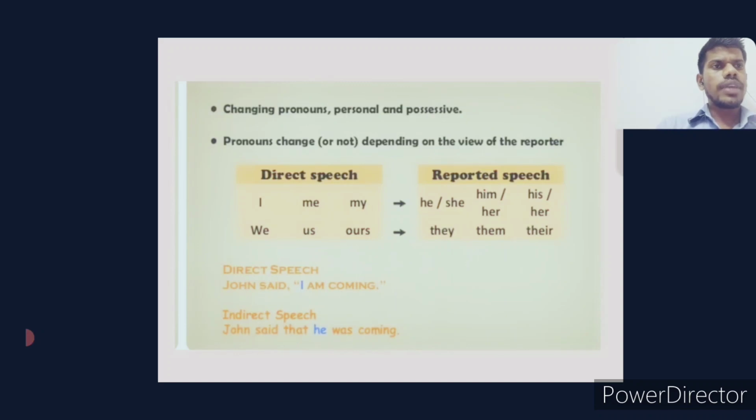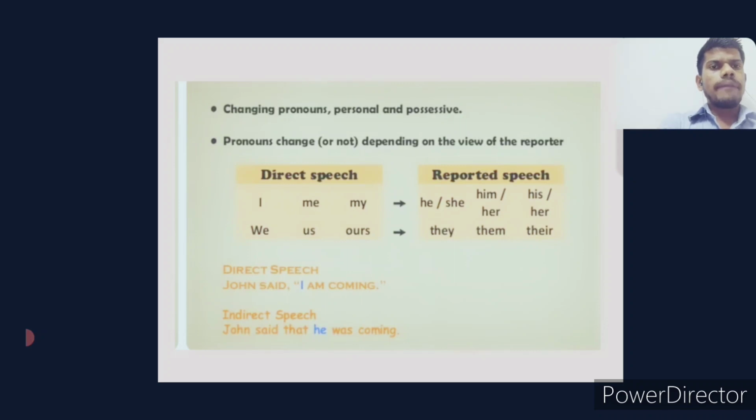These are the rules that we have to follow while we convert from direct to indirect or reported speech. I becomes he, she; me, my becomes him, her, his, her in reported speech; we, us becomes they, them. Just below there is an example. John said, "I'm coming." The reporting verb is in the past. As per the rule, we have to change the tenses, drop the inverted commas, and change the pronoun.